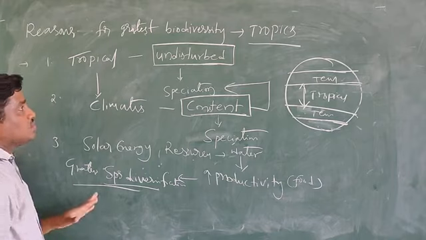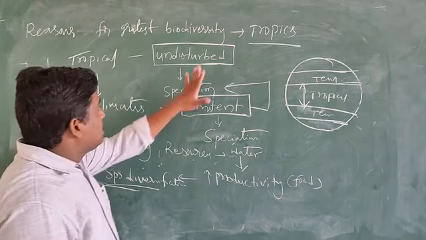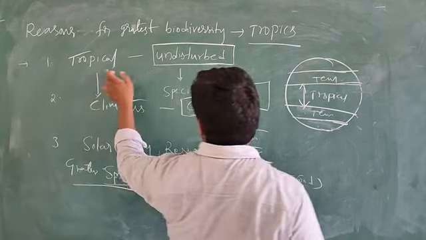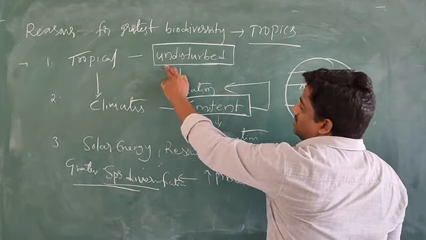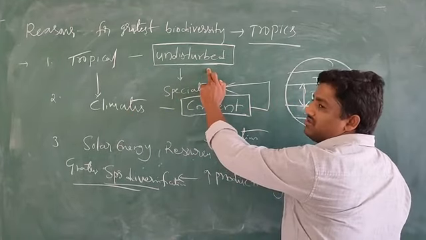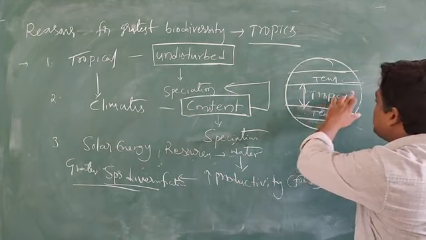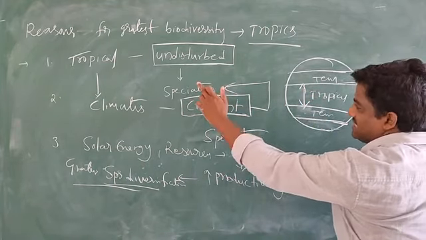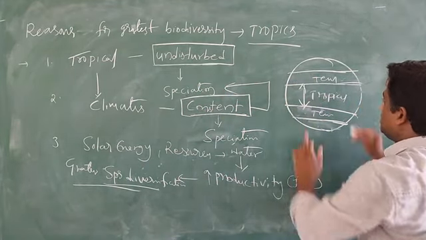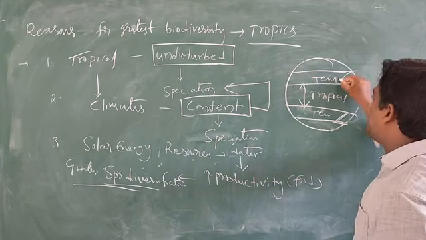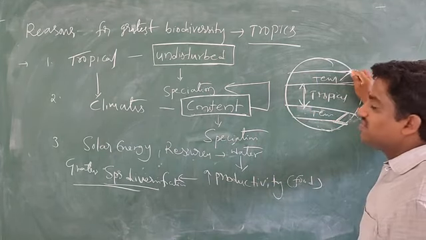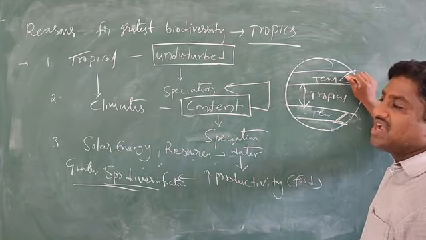That's it. So suppose temperate regions. In the temperate region, you can see here the tropical latitudes are disturbed. Why? Because in the temperate countries so many glaciations are formed. So that's why here